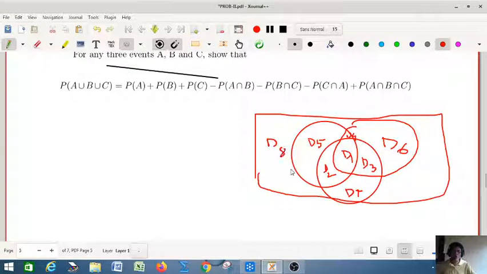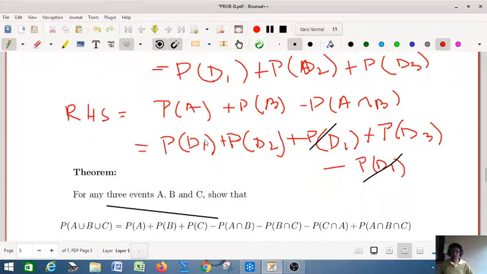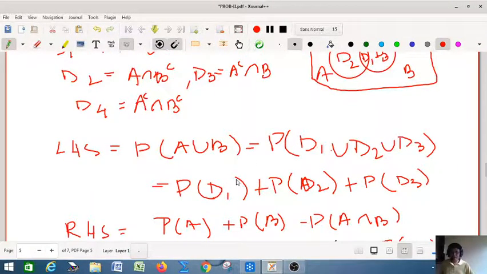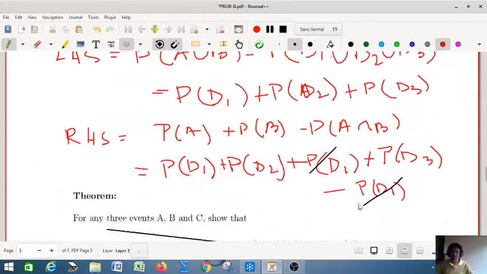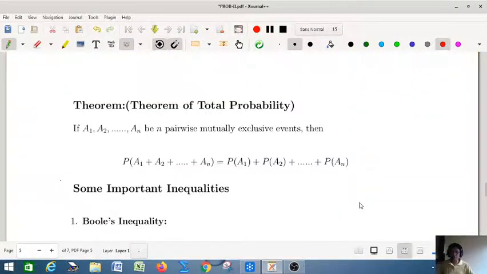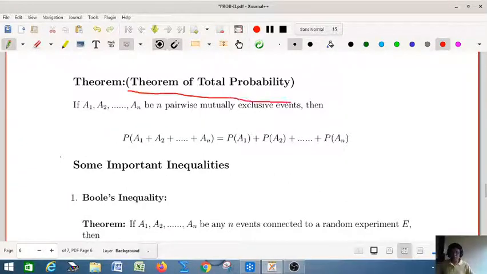So all of you please try to solve this problem by using this diagram this way, or whatever you feel free to find out the solution in any way you can try. So these are all about the applications of axioms and some rules, in general the addition rule, and you can generalize the concept. So what is the theorem of total probability?